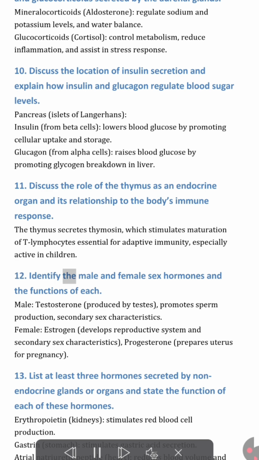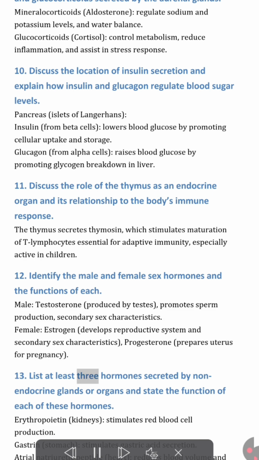12. Identify the male and female sex hormones and the functions of each. Male, testosterone, produced by testes, promotes sperm production, secondary sex characteristics. Female, estrogen, develops reproductive system and secondary sex characteristics. Progesterone, prepares uterus for pregnancy.